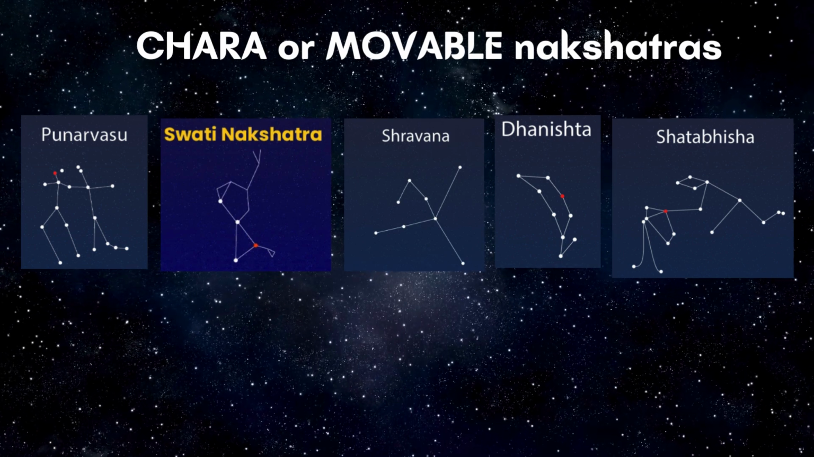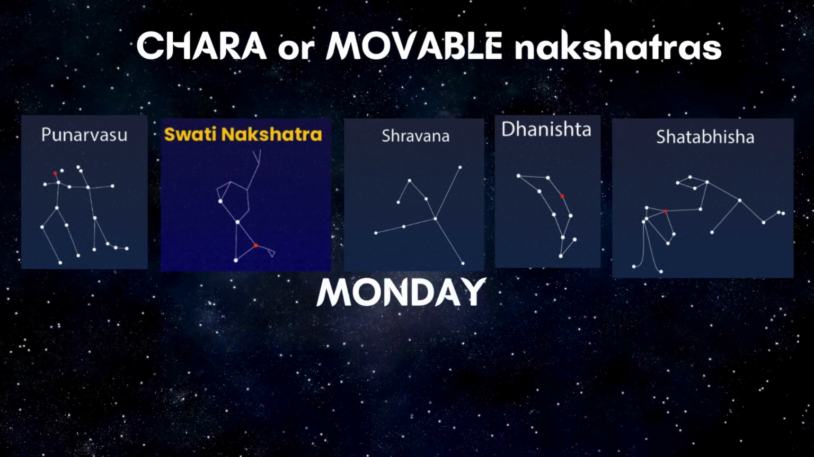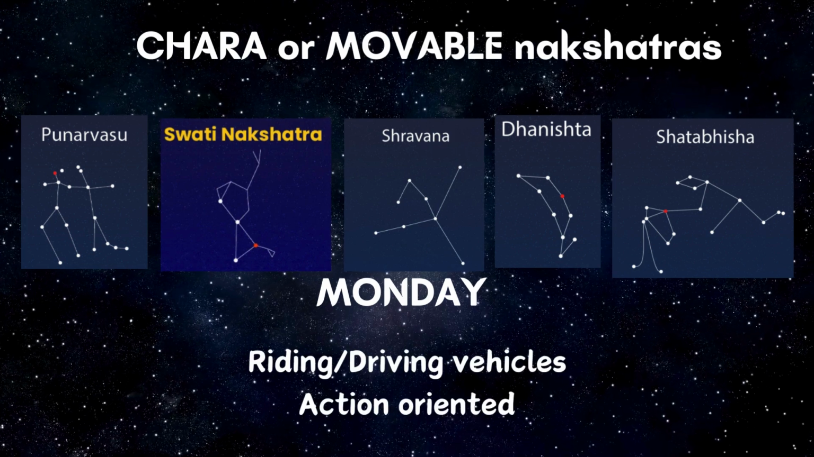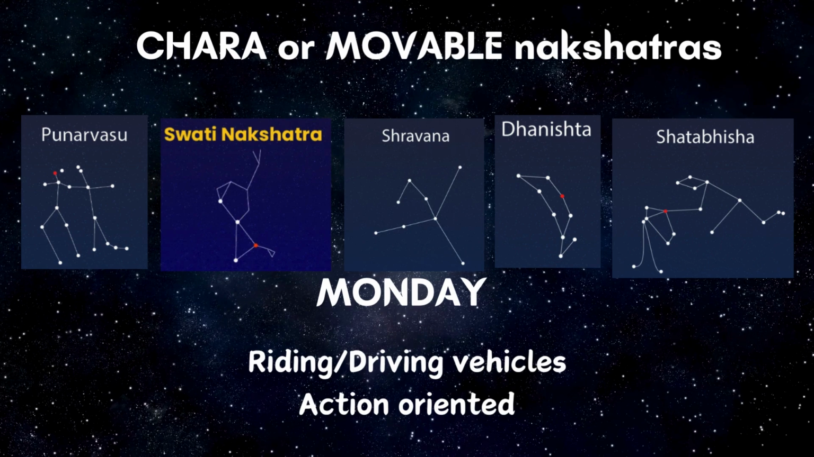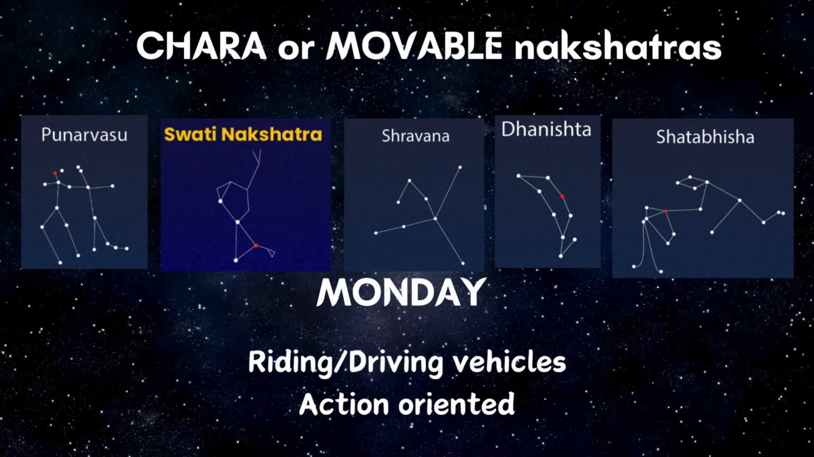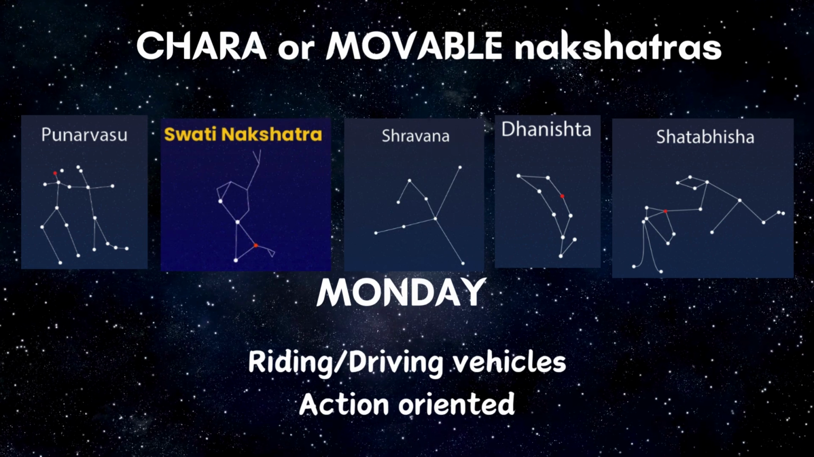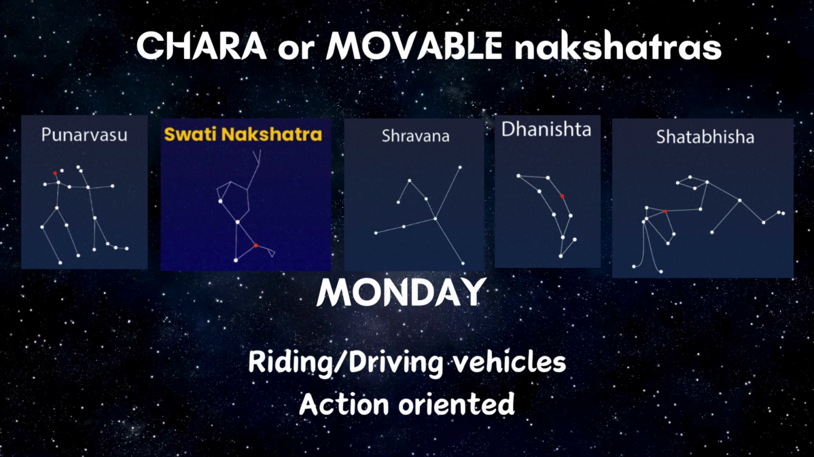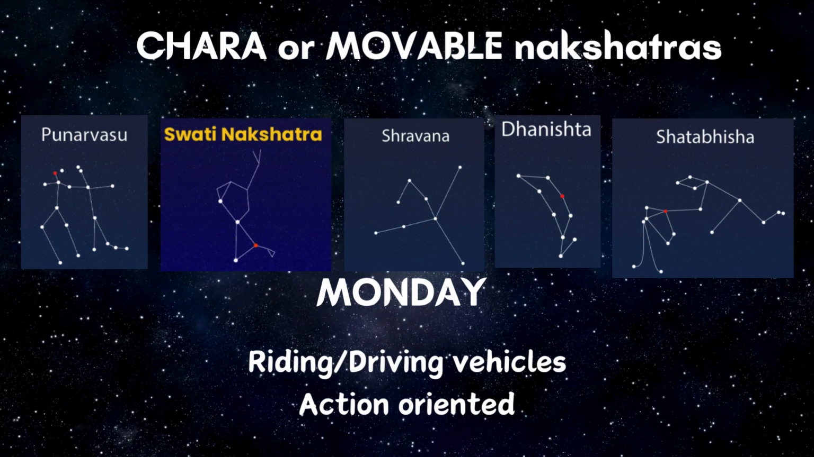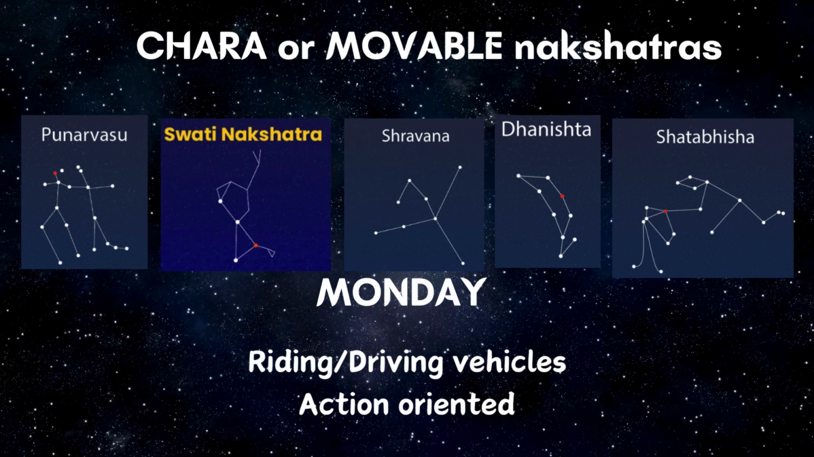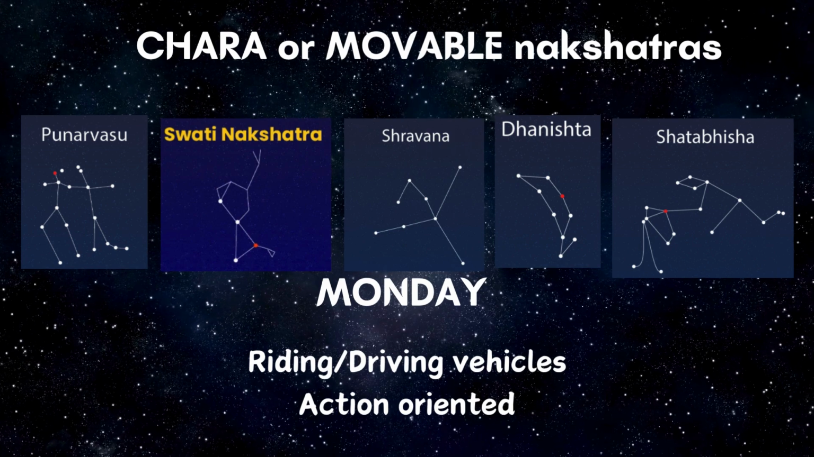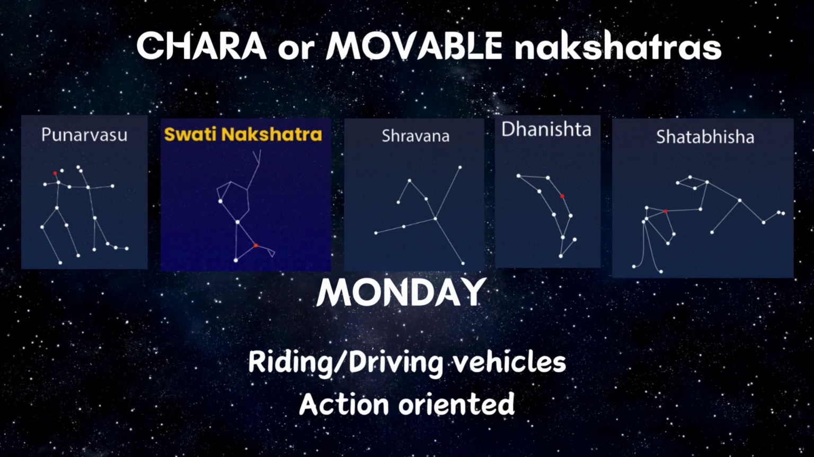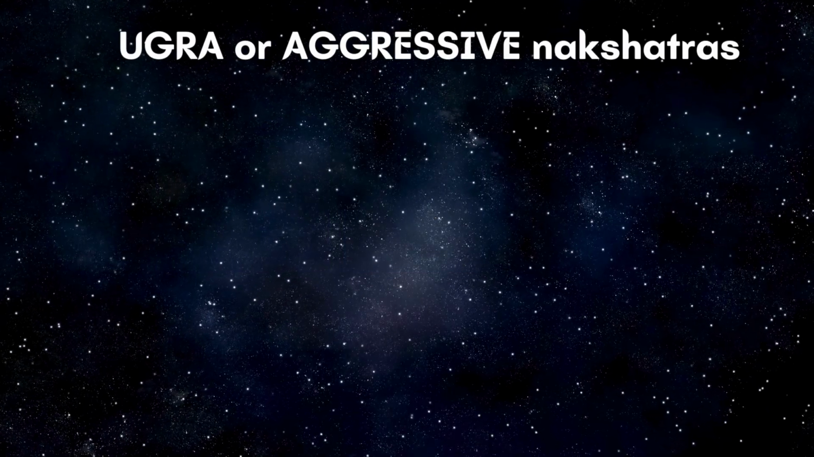All these 5 nakshatras are in the Chara or movable category, and they are more suitable for activities like riding or driving vehicles, or any activities which are action oriented or keep on moving on a day-to-day basis. For those activities which keep on changing, like purchase or sale of any kind of articles, and even fast moving consumer goods, these nakshatras are highly favorable.